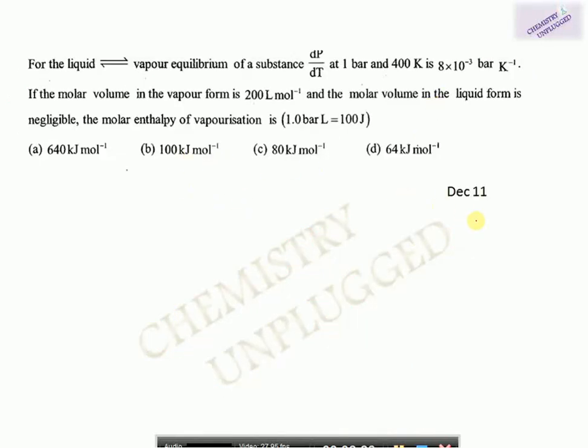Then we have a question which is from December 2011, and this question is based on the Clausius-Clapeyron equation. So we have two types of Clausius-Clapeyron equation. The first one is dP over dT equals del H over T times V final minus V initial. So the first type of equation is this one.